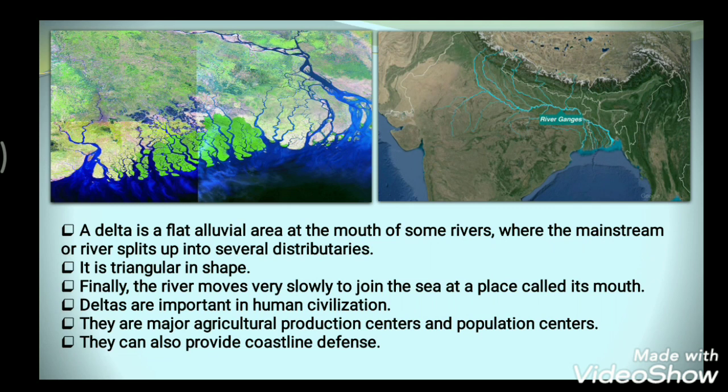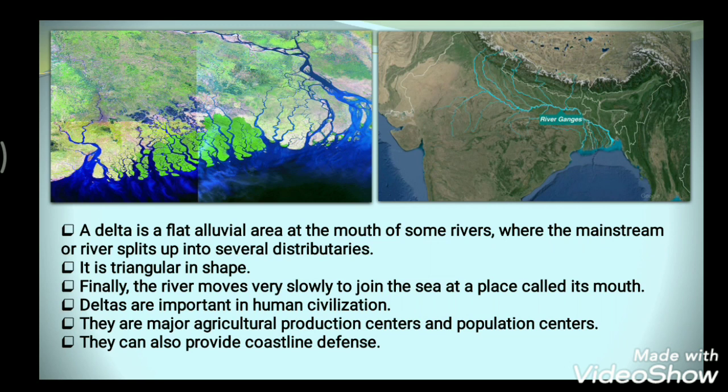Now these deltas are very important in human civilization. They are major agricultural production centers and also population centers. Why? Because the soil in these areas is very fertile, so most of the agricultural production is done here.